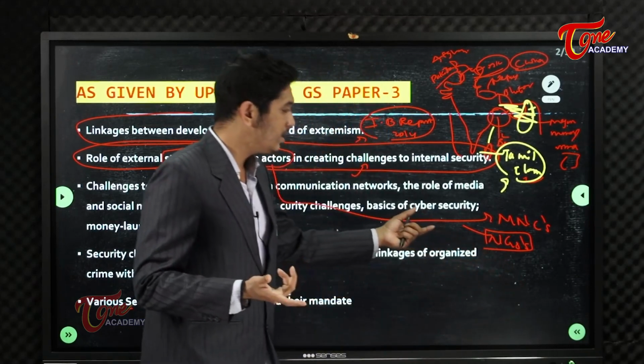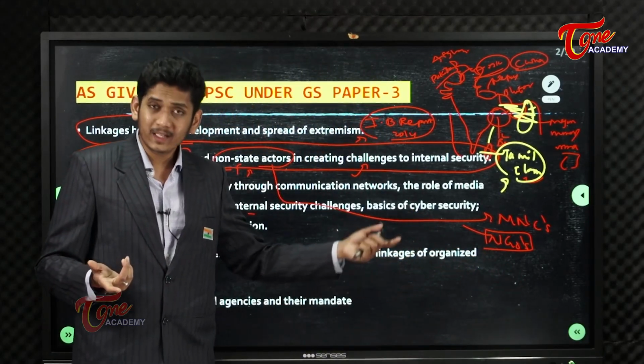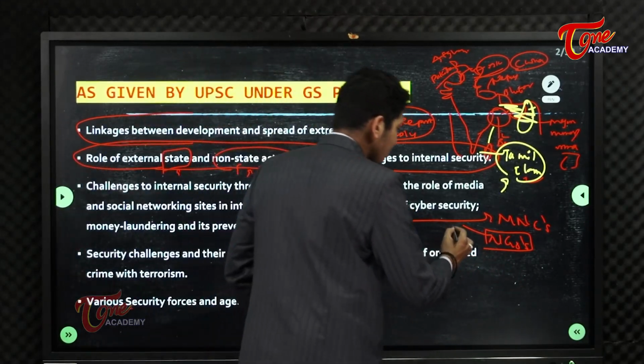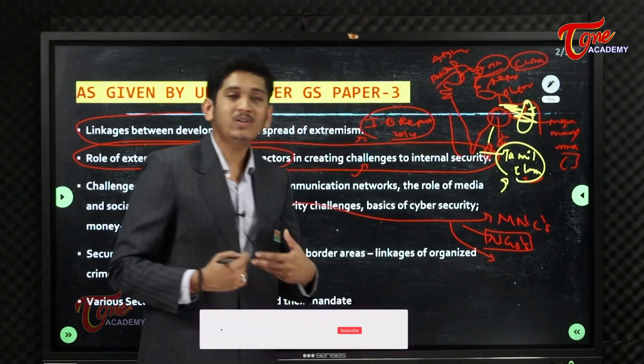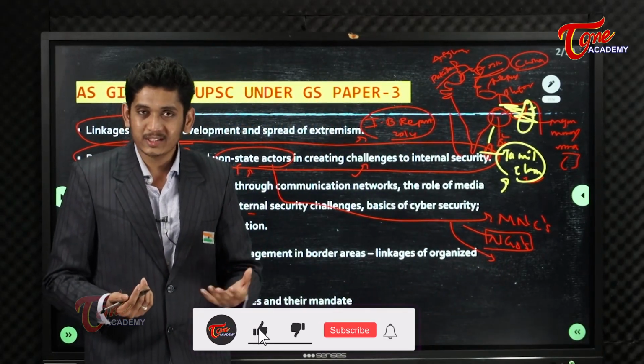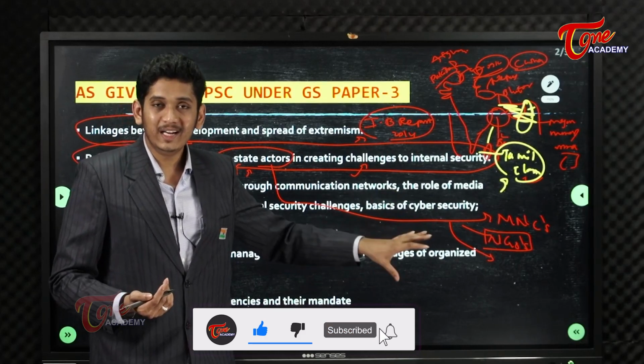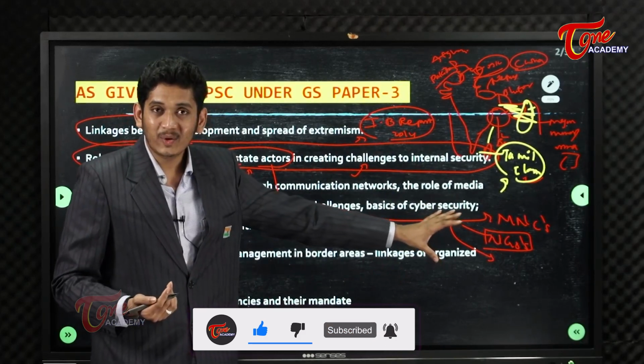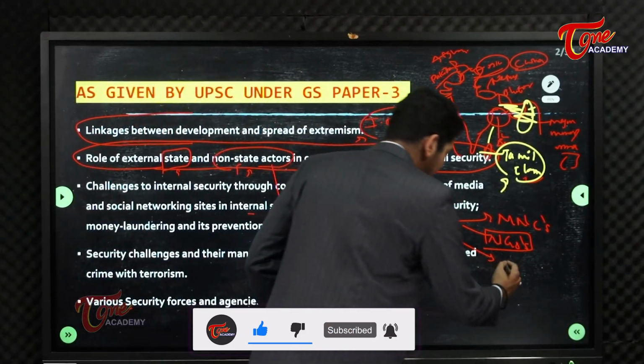In such ways, there is a proxy war. Rather than these MNCs and NGOs, there are also other institutions which might lead to internal security disturbances, like Al-Qaeda.